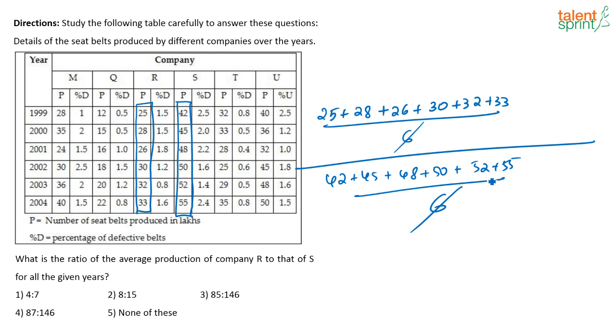So can any of you tell me what is the answer that you get here? See, just add like this. 25 plus 28 plus 26. So 25 into 3 is 75. Again you have 75 plus 3, which is 78. 78 plus 1, 79.